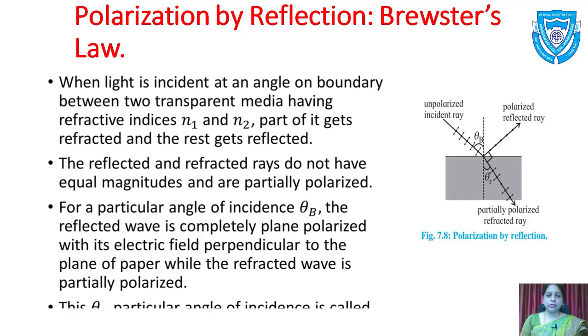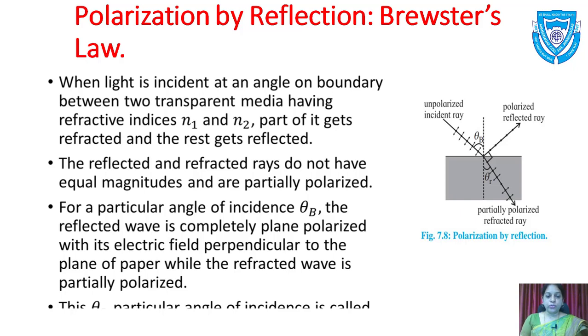In the figure it is not shown, but both are partially polarized at any angle theta, but at a particular angle theta b, which is called the Brewster's angle, because he experimentally proved that when unpolarized light is incident, the reflected wave is completely plane polarized with its electric field perpendicular to the plane of the paper, while the refracted wave is partially polarized.